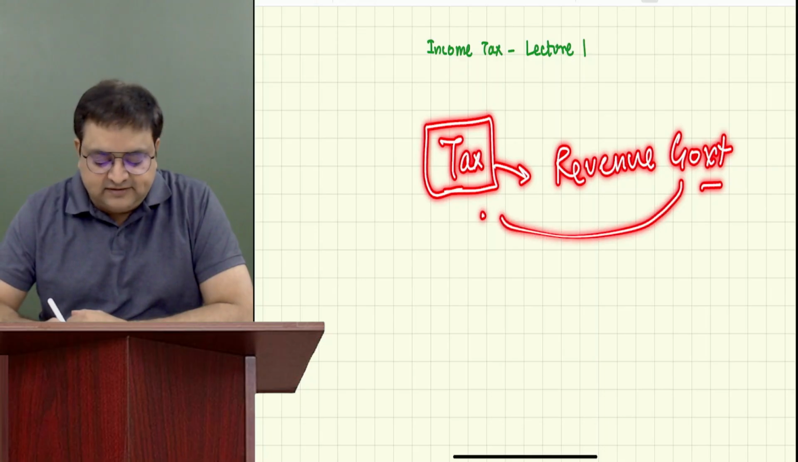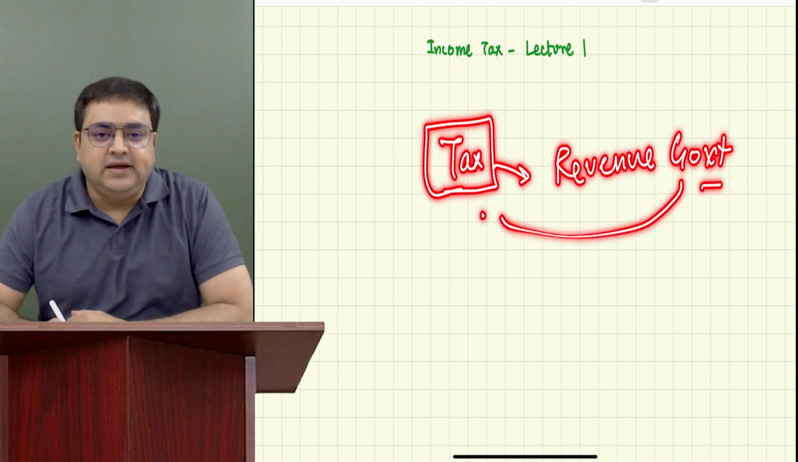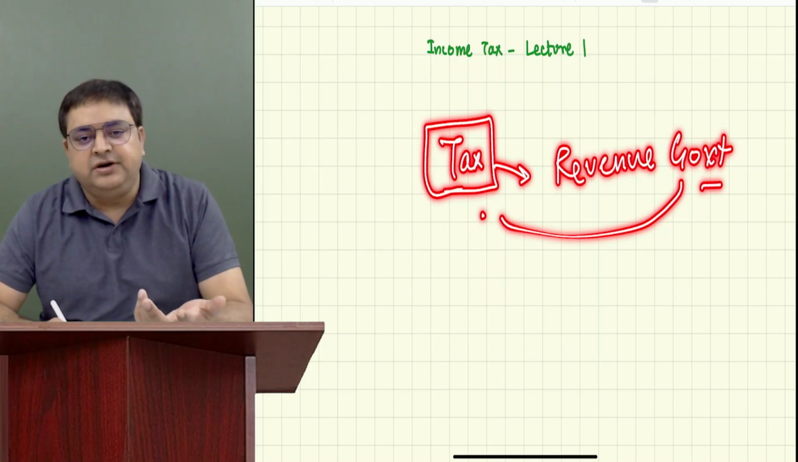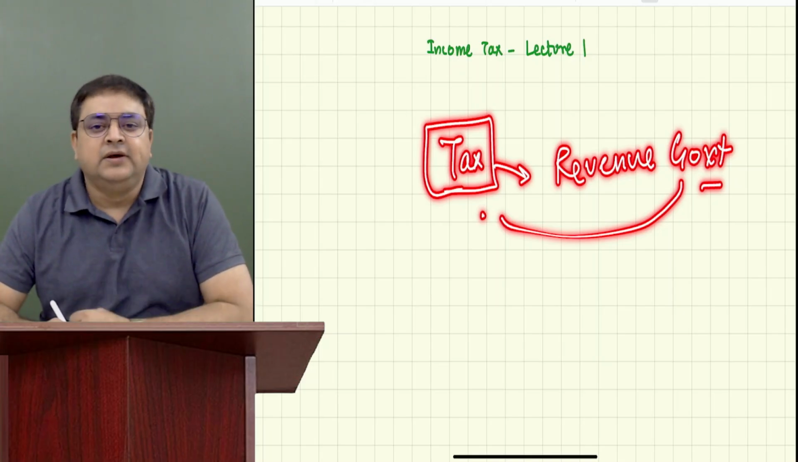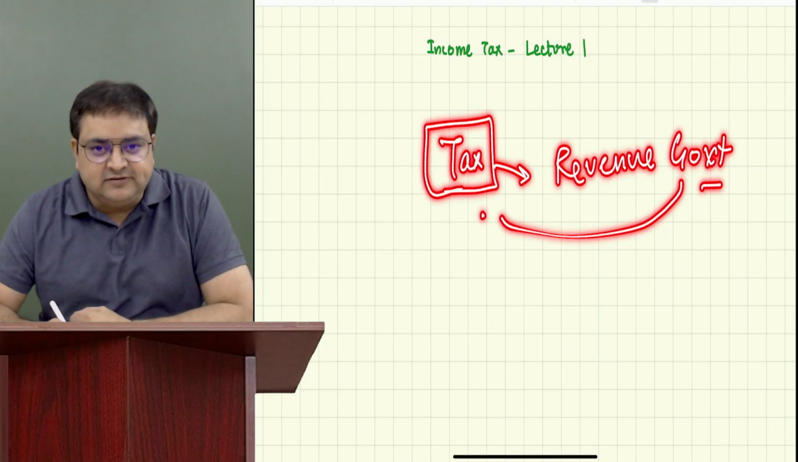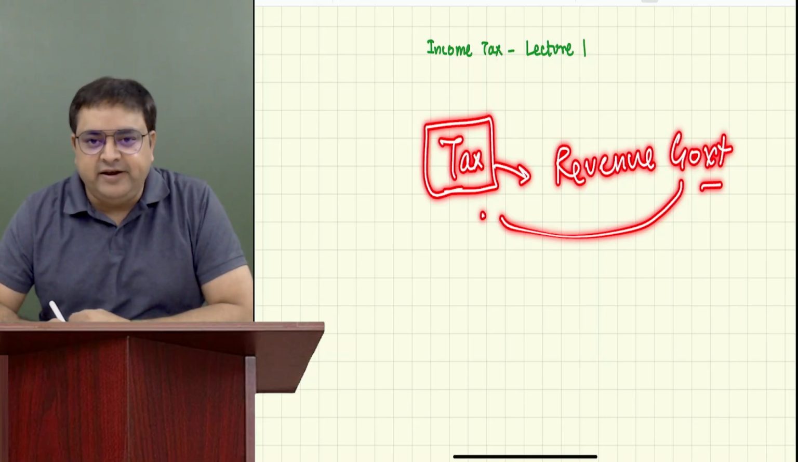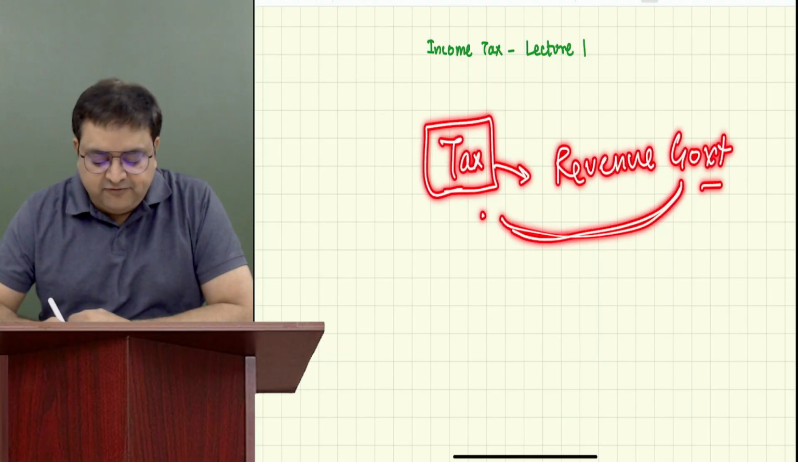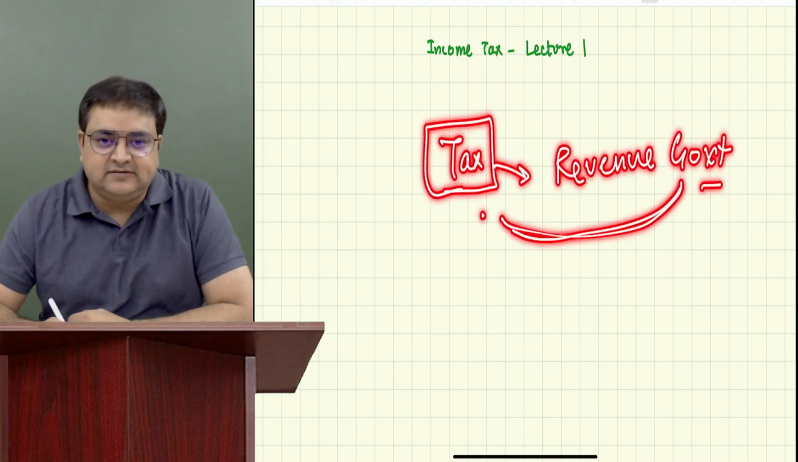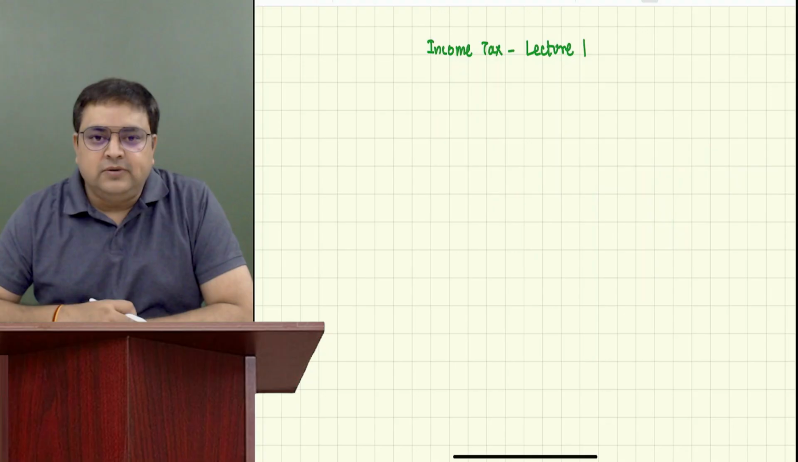Government collects taxes. Why? Because government needs money to run the economy, to develop the infrastructure, to provide education and health services to the people, and for various things like defense purposes. Government needs revenue, so taxes are one of its major revenue sources. And we all know there are two types of taxes, direct and indirect.